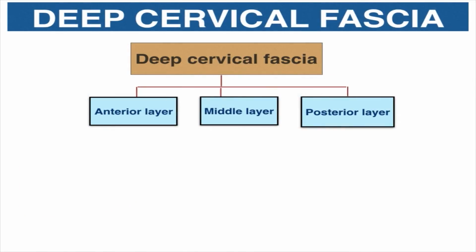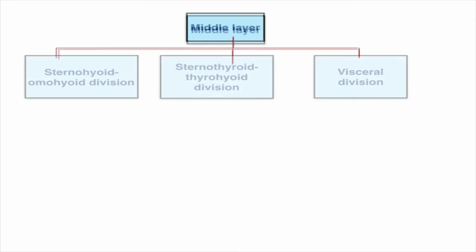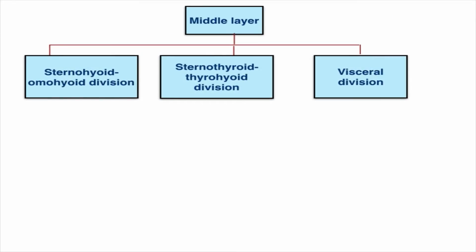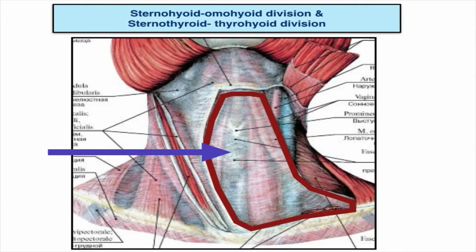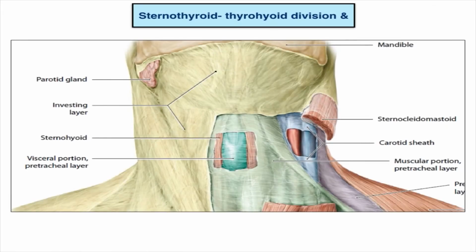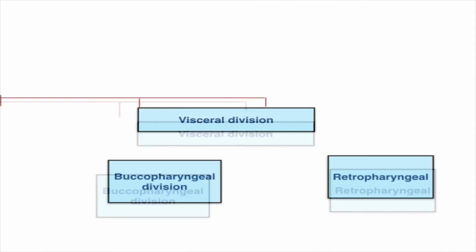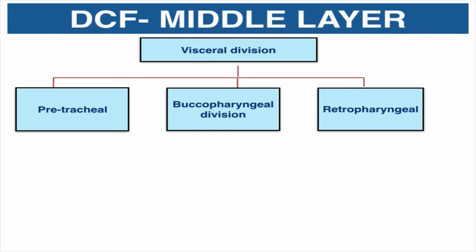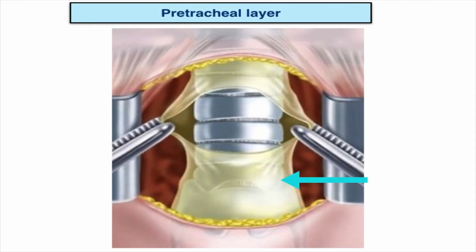Second layer of the deep cervical fascia, the middle layer, constitutes three parts: sternohyoid-omohyoid division, sternothyroid-thyrohyoid division, and the visceral division. The first two layers are muscular components which enclose the respective muscles. The third layer, visceral layer, consists of pretracheal, buccopharyngeal, and the retropharyngeal division. Pretracheal layer exists below the hyoid bone. Here, it covers the trachea, esophagus, and the thyroid gland.